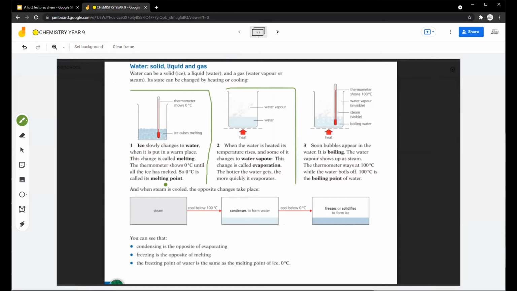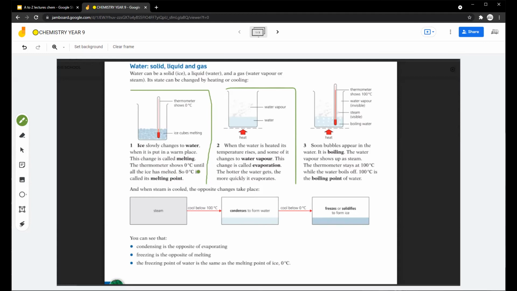Now, about this thing, I want to ask you a question. If you put a thermometer in, is this thermometer showing the temperature when all the ice converts to liquid, or when it started? Please tell me yes or no. When all of it, okay. Oh, Leo, excellent. Good guess, huh? When it started. Okay, I have mixed answers here. I have a range of answers here.